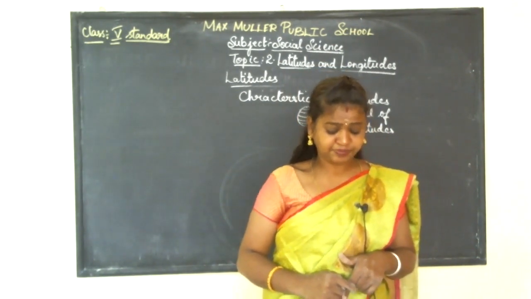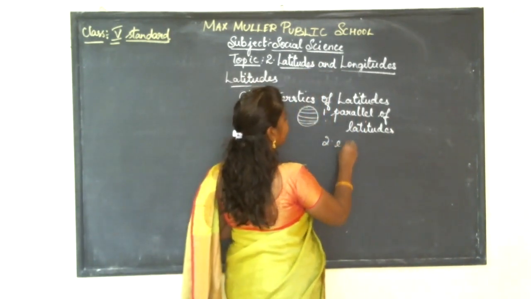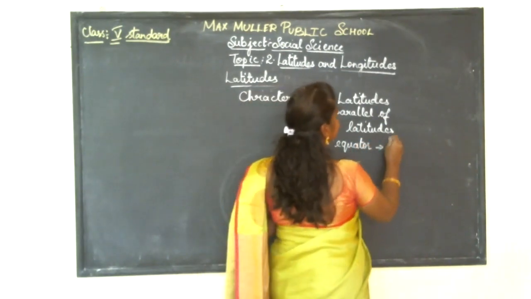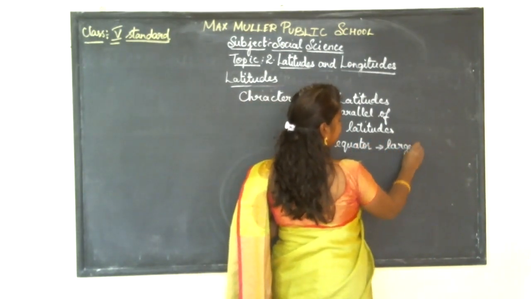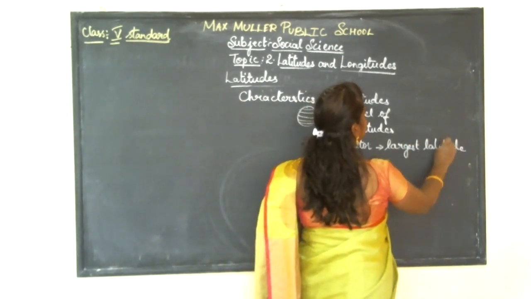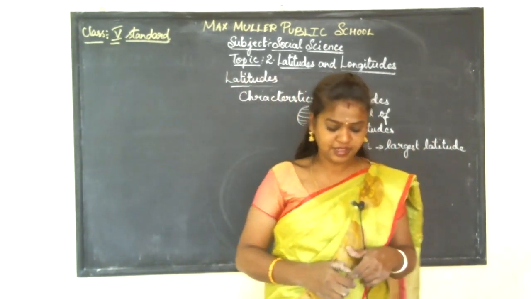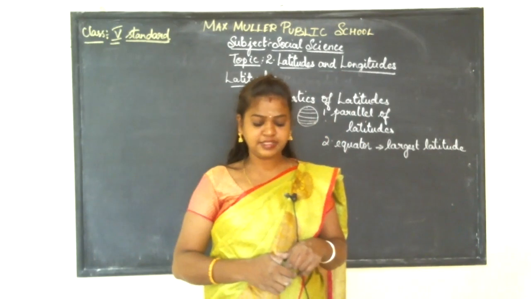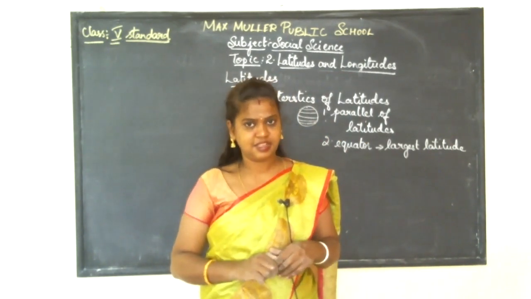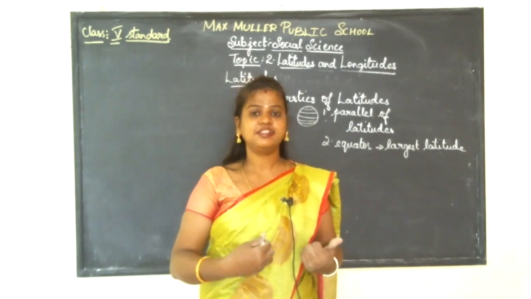And the second point is that the equator is the largest latitude. The largest latitude is the equator, which separates the north and south, and latitudes decrease in size going away from the equator.